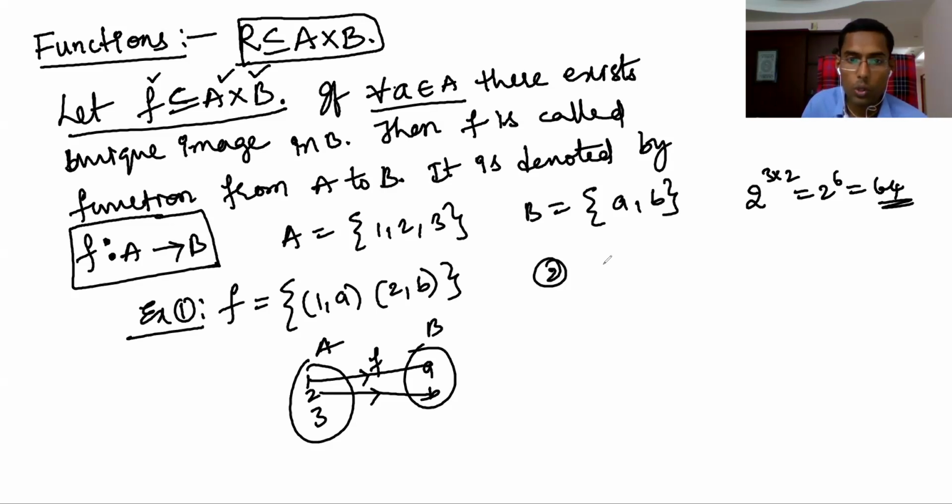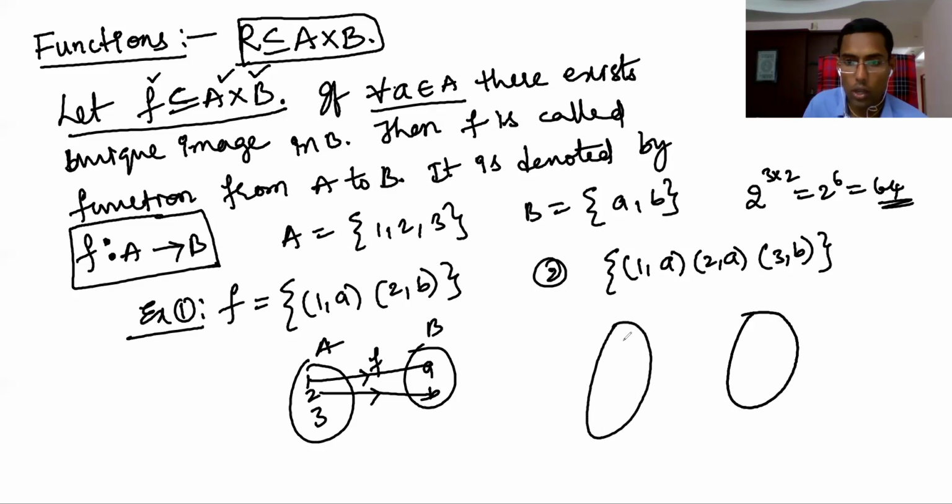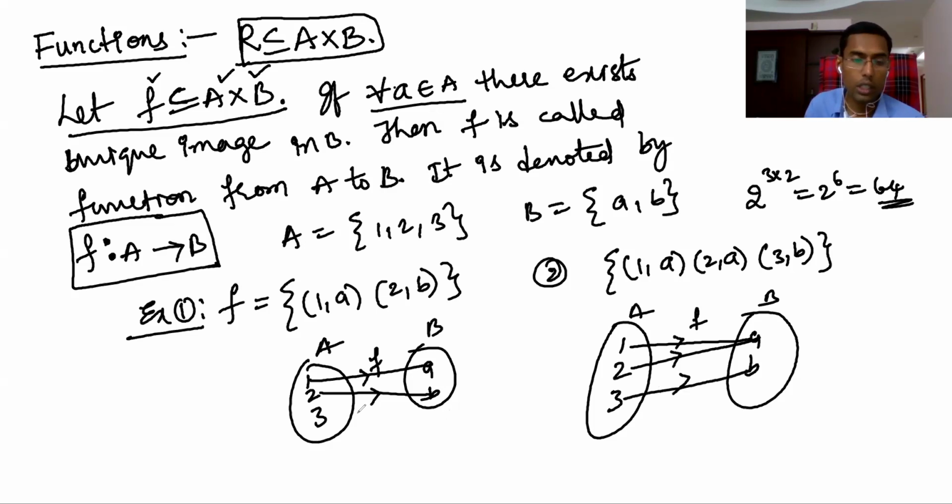Example 2 is (1,a), (2,a), (3,b). Here is the second one, with the arrow diagram of 1, 2, 3 and a, b.